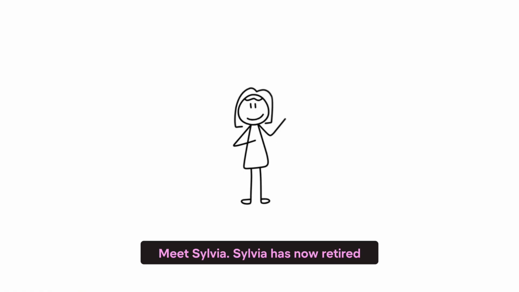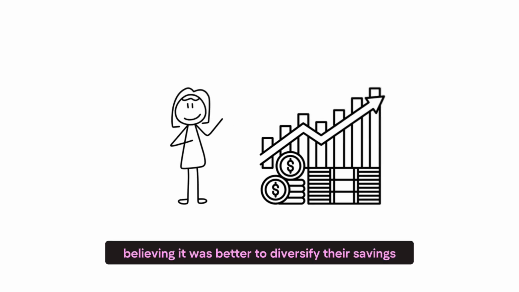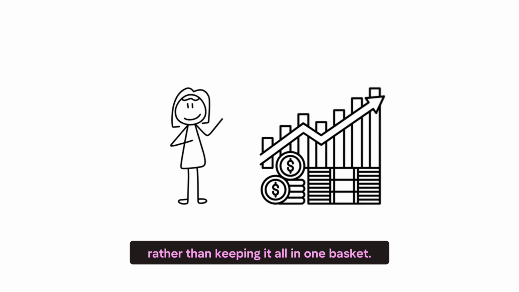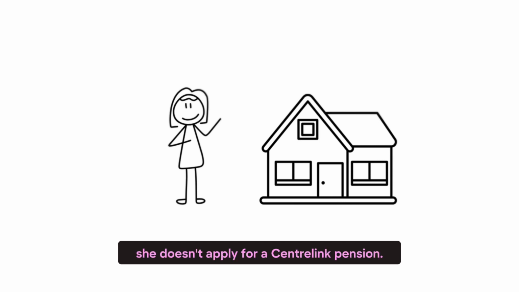Let's look at another example. Meet Sylvia. Sylvia has now retired. However, when she was working, both her and her now deceased husband heavily invested in stocks, believing it was better to diversify their savings rather than keeping it all in one basket. The family home is debt-free, and between the interest on her savings and the dividends she receives, she lives quite comfortably. Whilst she is of pension age, she doesn't apply for a Centrelink pension.